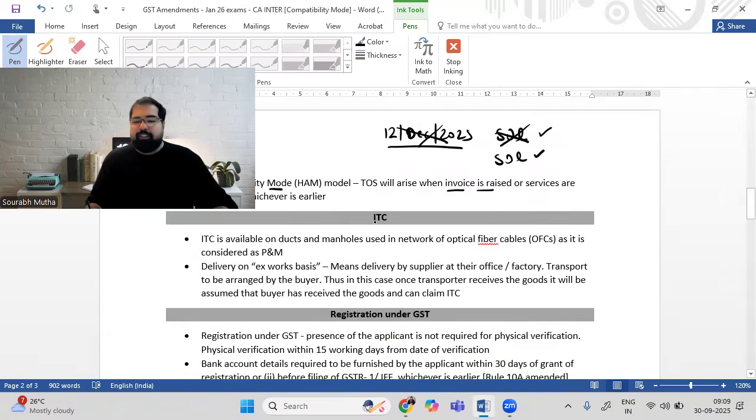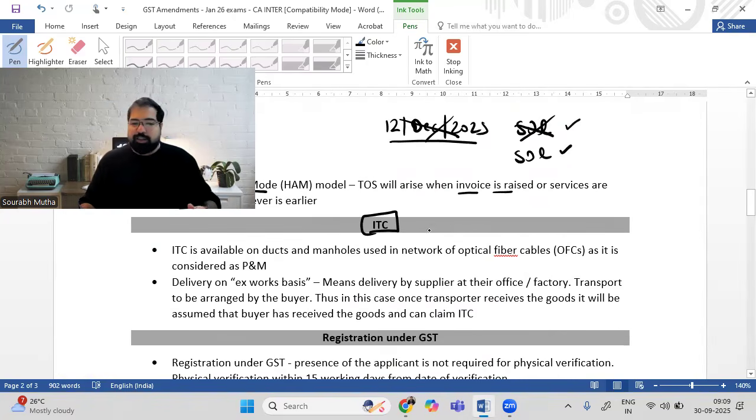Very interesting, a very important chapter from the exam: ITC, input tax credit. Whichever you purchase, can you get credit on that? We have a shortcut called PC, Priyanka Chopra. No, purchase leads to credit. Example, today in my business, if I buy a laptop, will I get the credit? Yes, because it is used for business purpose. I'm just giving you an idea in a nutshell before we move ahead.